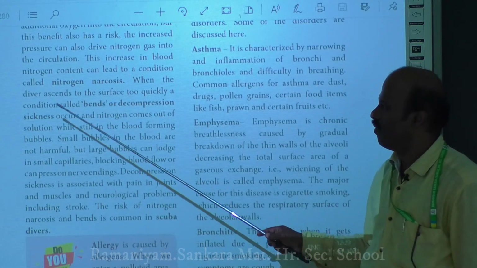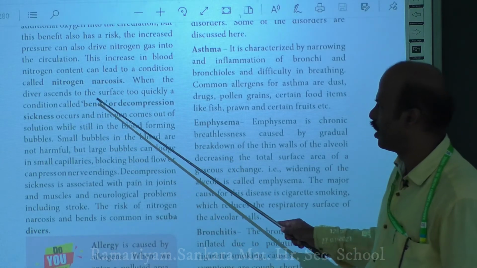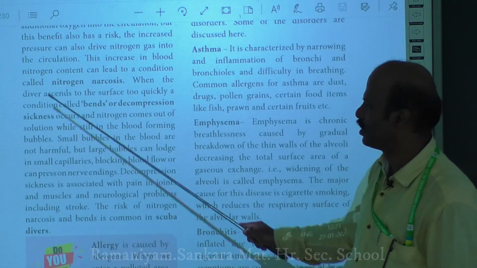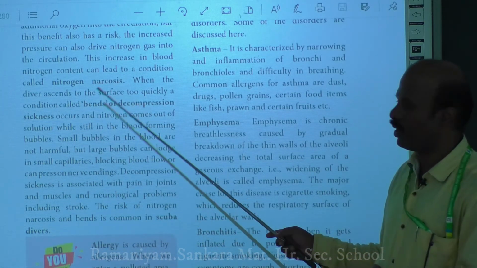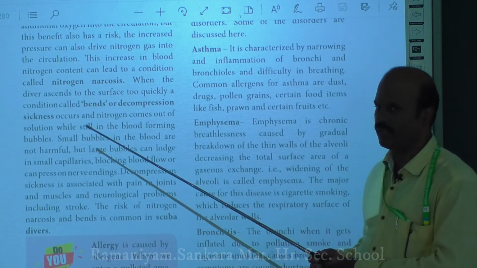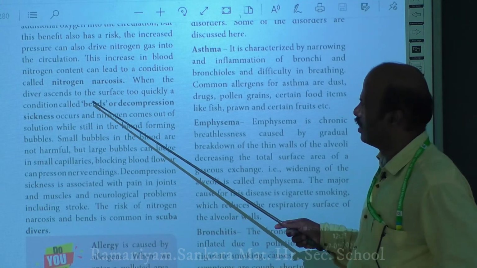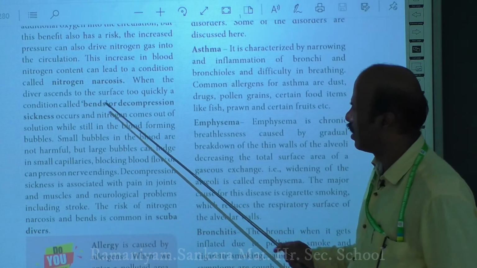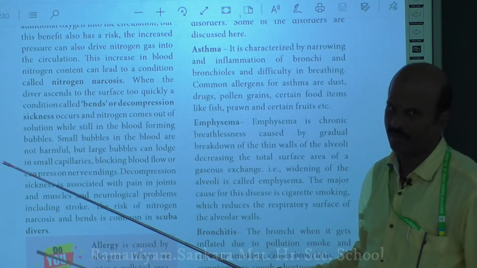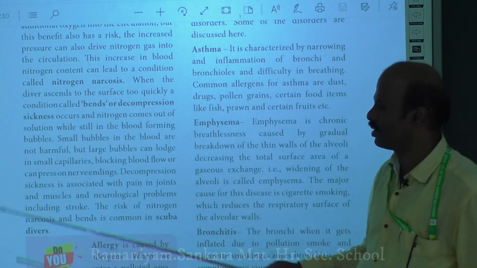This condition usually occurs in a person who descends deep into the sea. When the diver ascends to the surface too quickly, a condition called the bends, or decompression sickness, will occur. When a person comes back to the surface quickly after descending deep into the sea, he may come across these symptoms of the bends or decompression sickness.